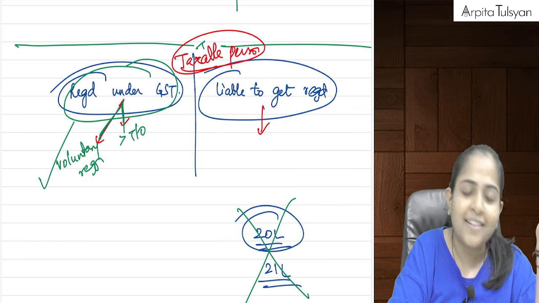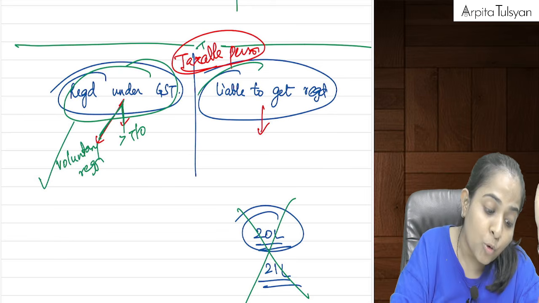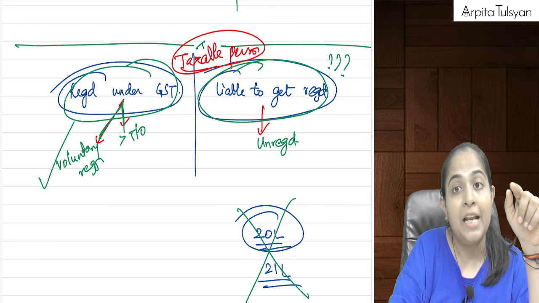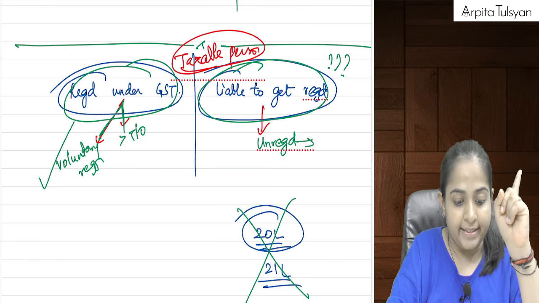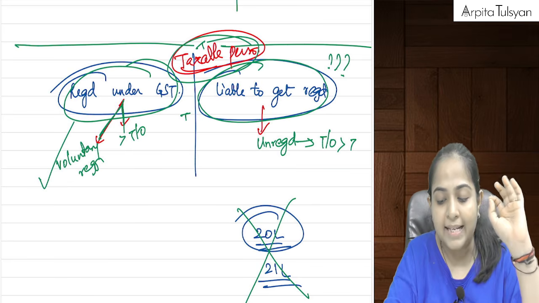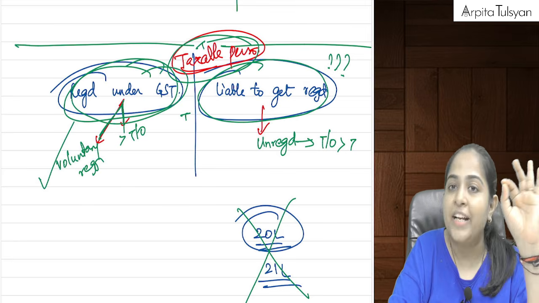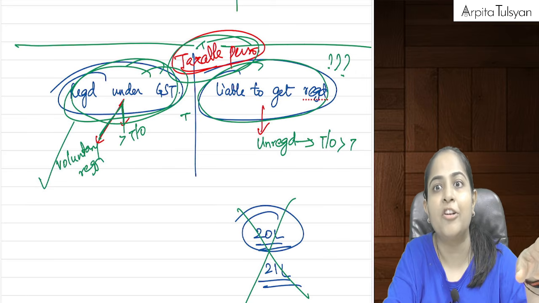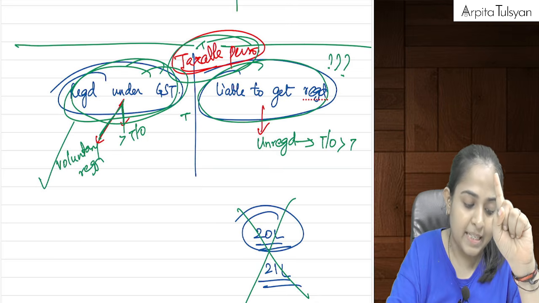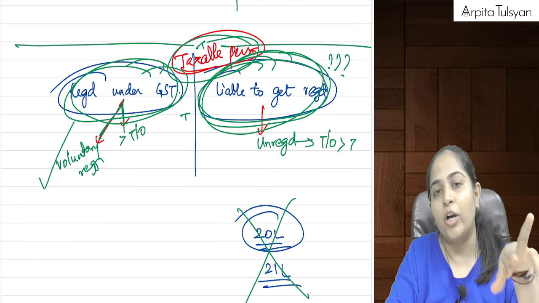If he is registered, then you don't have to apply. Once he is registered, he is liable to pay the GST. He becomes a taxable person. But who is liable to get registered? Any person who is an unregistered person, but who should have got himself registered, whose turnover has exceeded the threshold limit. In such a case, this person will be considered as a taxable person. In case of a registered person, it can be a voluntary registration or a threshold limit registration, doesn't matter. That person will be considered as a taxable person. And here, liable to get registered means he is an unregistered person, but who has not yet got himself registered.